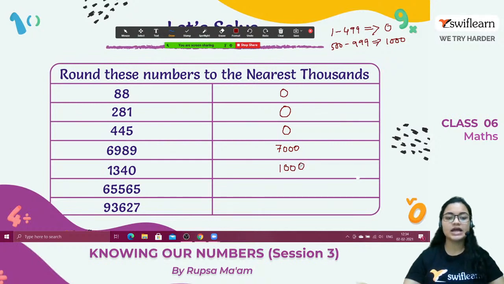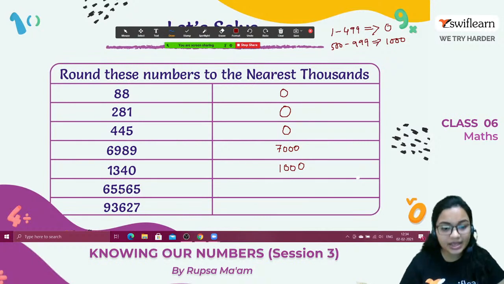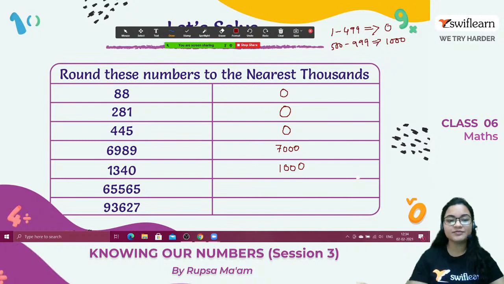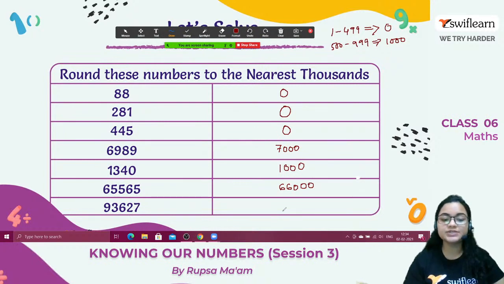Right? Now it's coming 65,565. Now this is 5, which is equal to 5. So again, we have to add 1 in the thousands place. So the number will be 66,000. Right? Now it's coming the last one, 93,627.